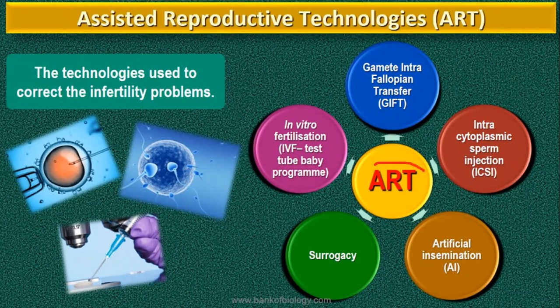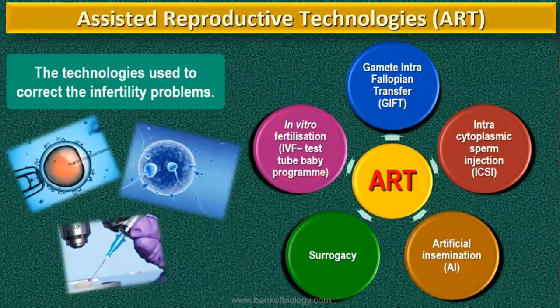So mainly 5 types of ART. In this chapter, you have come across 5 different types. Please write it like this itself. You have to study 5 different ARTs under the main heading. First one will be the in vitro fertilization or IVF program.